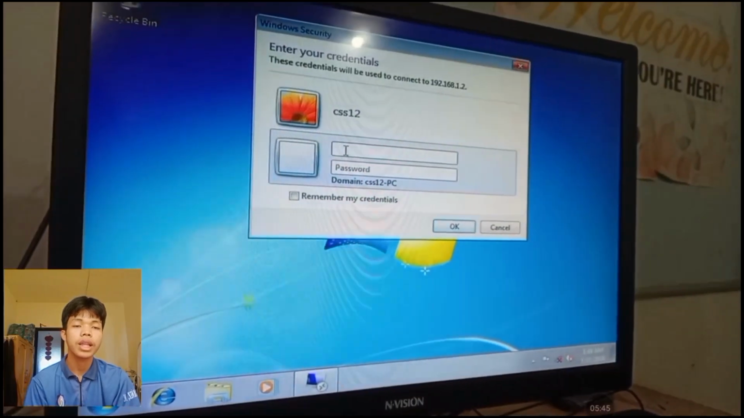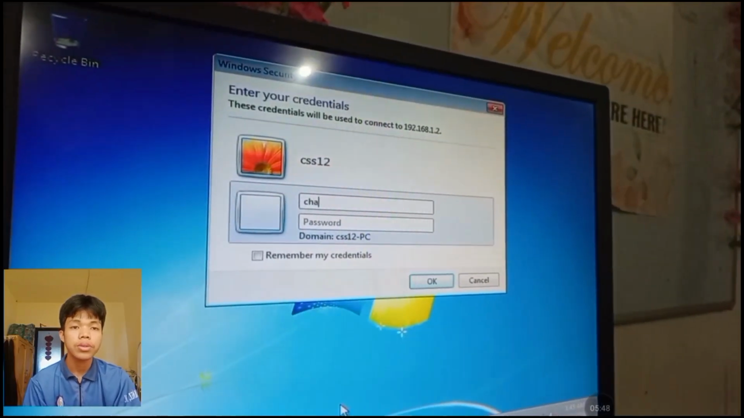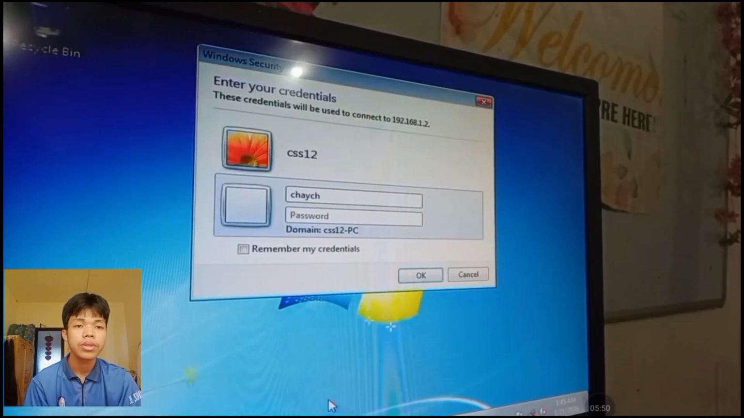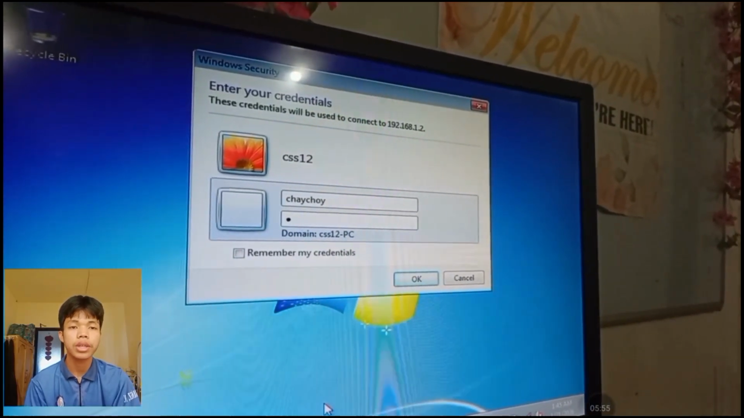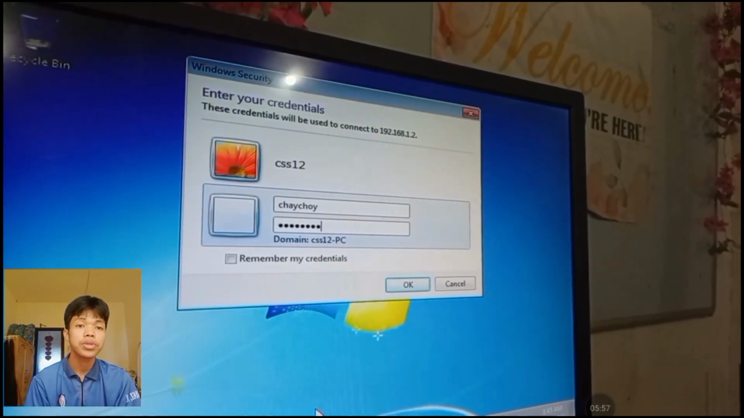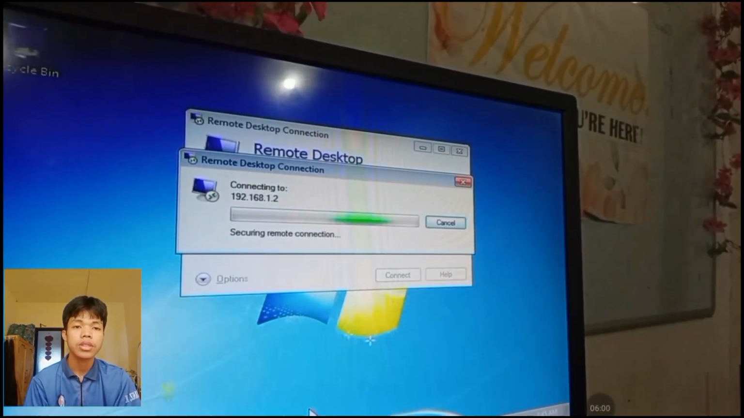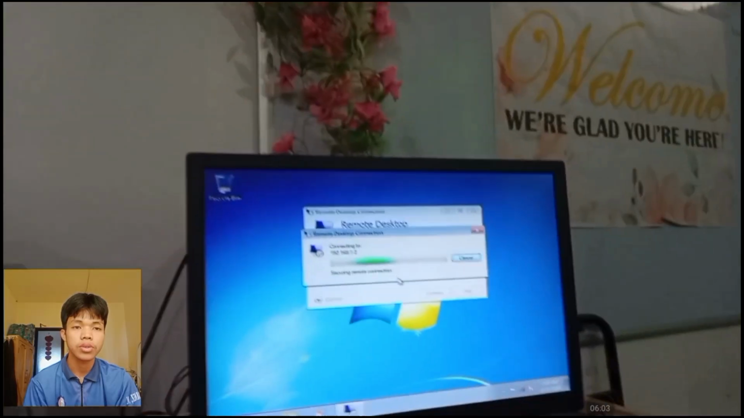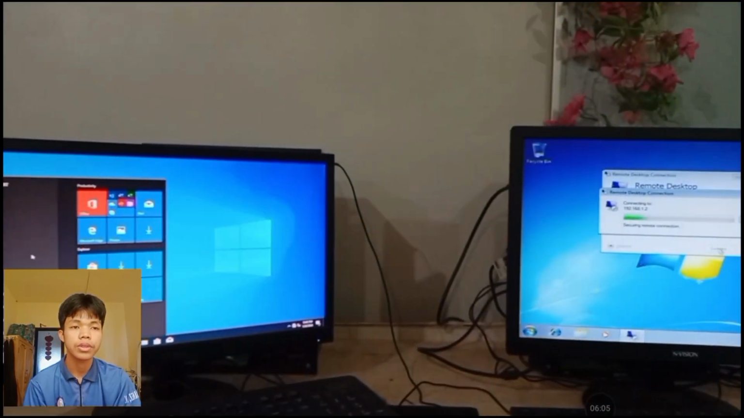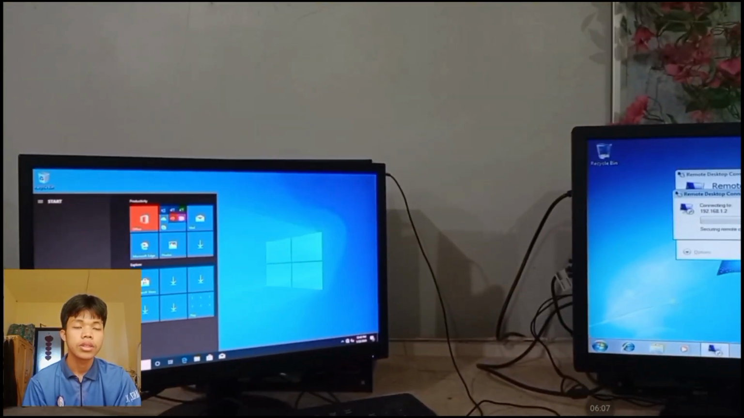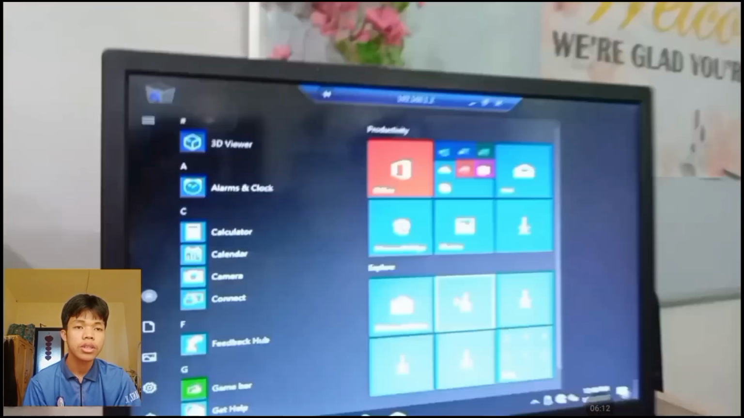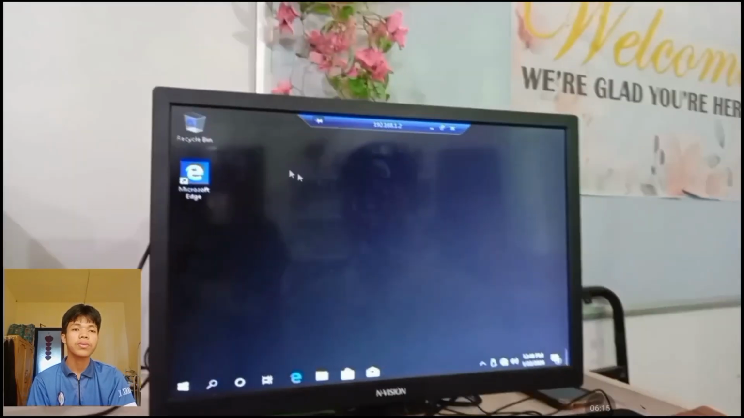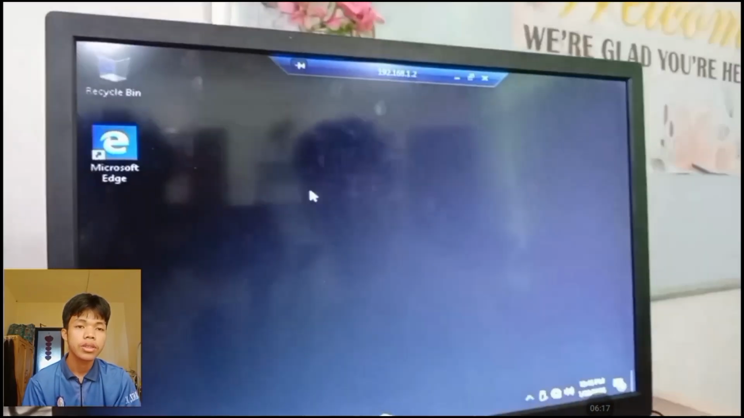and type the username of your client and also the password, and we need to type the exact password of the client so that we can proceed to the remote desktop session. So just wait. So this is done, click yes. So we have successfully connected to the client.